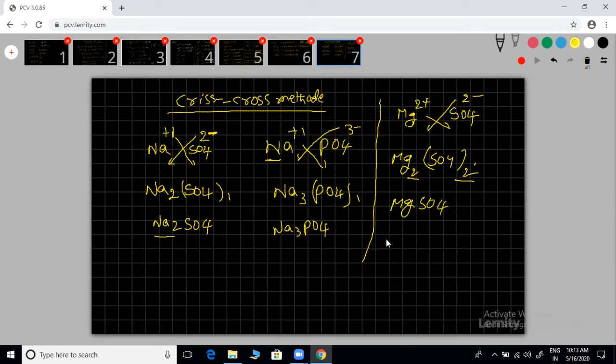MgSO4. Magnesium phosphate, Mg2 plus, PO4 3 minus. Then apply criss-cross here. Mg3 PO4 taken twice. Let me know whether you understood these things first. If you have any doubt, let me know. If you understood, we can proceed further. First note down all these things, try to understand, take time. Once you get it, then you can go further.